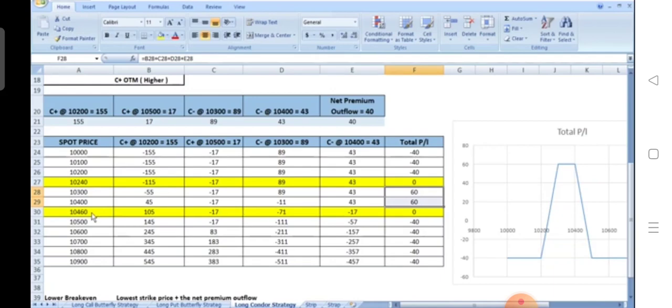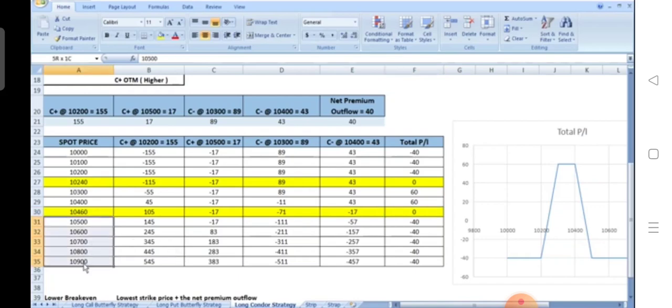Now above 10,460 we again see the 10,200 call gets exercised, the 10,500 call lapses, and the 10,300 and 10,400 calls both get exercised. So this is again when we calculate the break-even point from this strategy. This is the higher break-even point of the strategy.